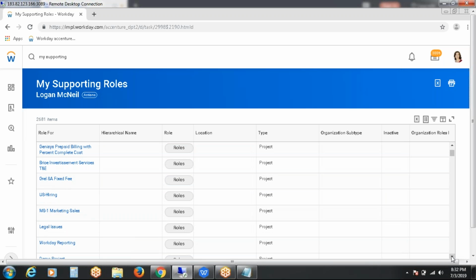Do we need any special access to run this report, like for my supporting roles? No, it runs in the background itself, so we will not do anything here. Everyone will have this access, even if they are not in the security group, to see their roles.